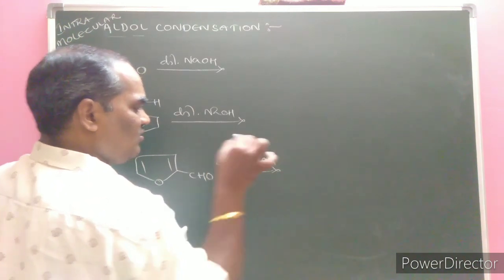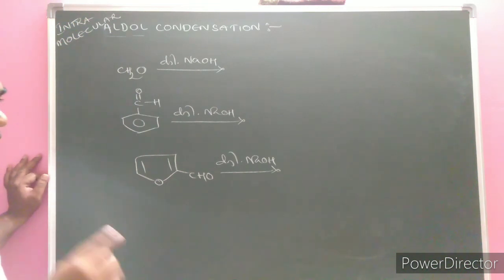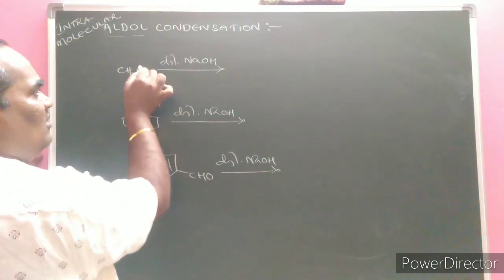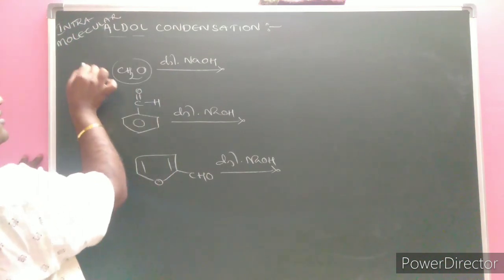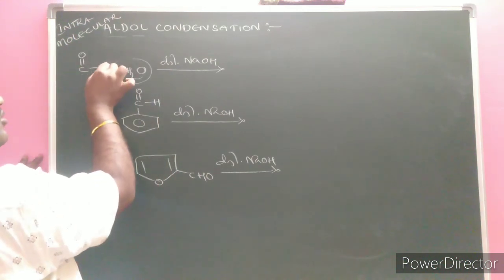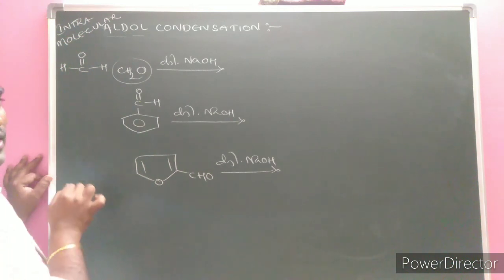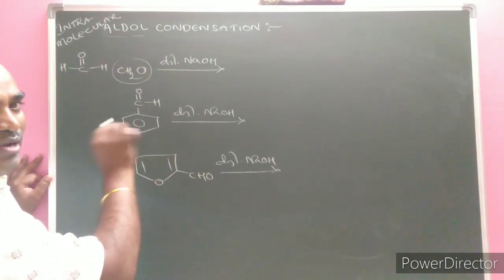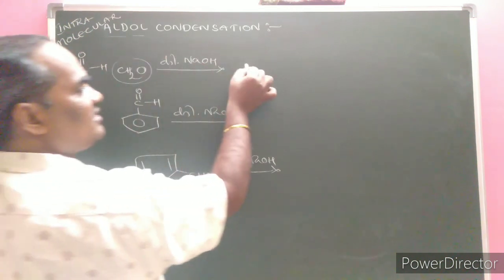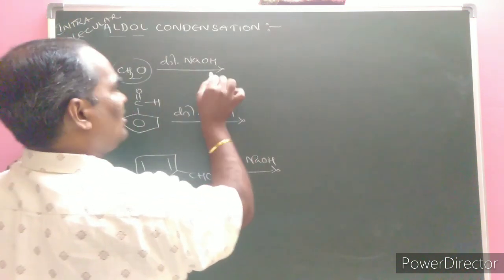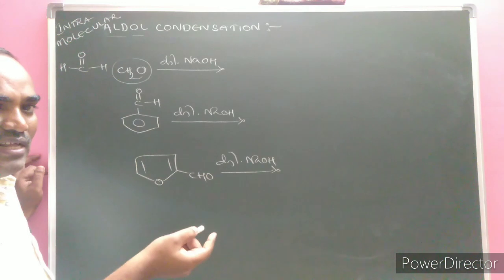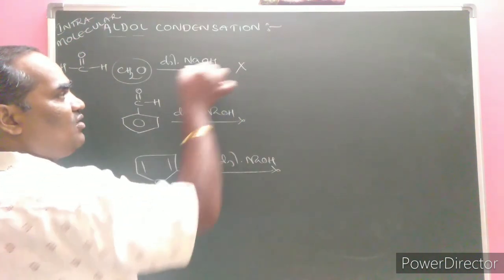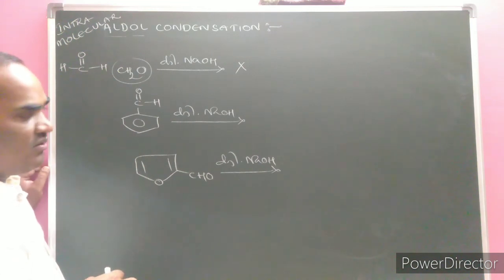Can you expect? No. Why? Because the key point is that only one carbon atom is present. The structure is like this, C double bond O and H, formaldehyde or methanal. Only one carbon atom, and its adjacent carbon atom is not there. Absence of alpha carbon atom means the alpha hydrogens are not there. That is why it does not undergo aldol condensation.